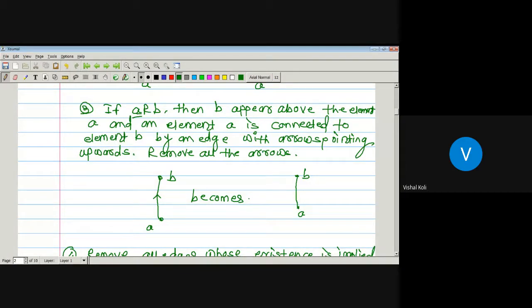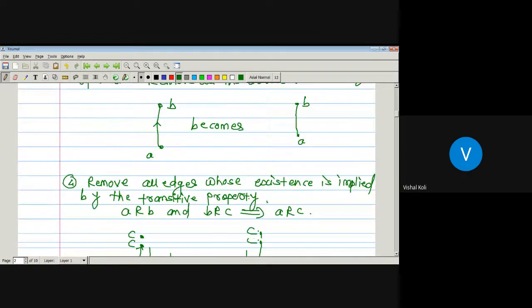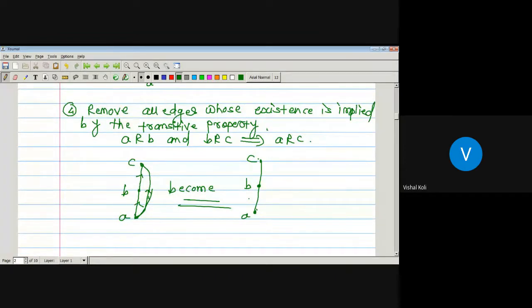So here there is no need to again give a direction, since as A is related to B, then B must be at some higher level than A. So here we have to remove the direction from our given directed graph. Now in the last step, the given relation will be transitive. Therefore, as A is related to B and B is related to C, then A must be related to C. So there is no need to show separately that there is an edge joining the elements A and C, by the transitive property of a given partial order relation.